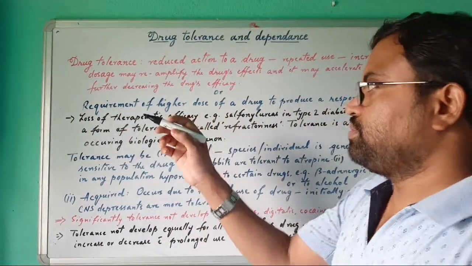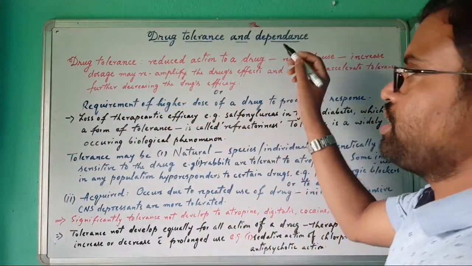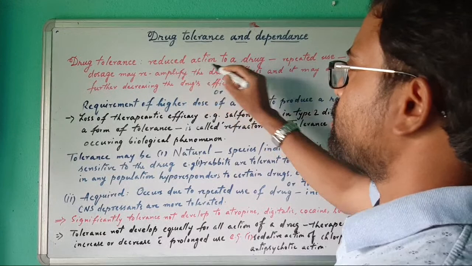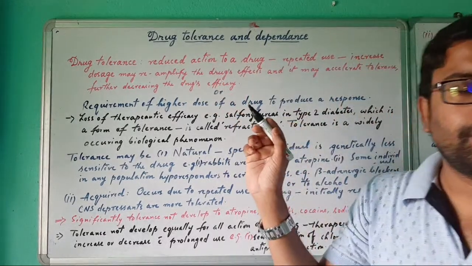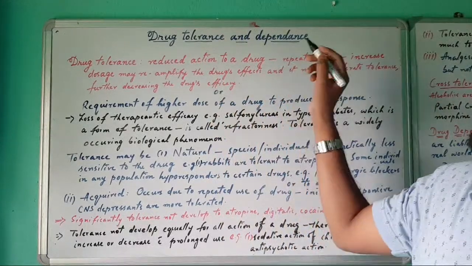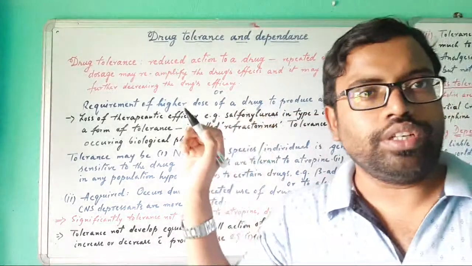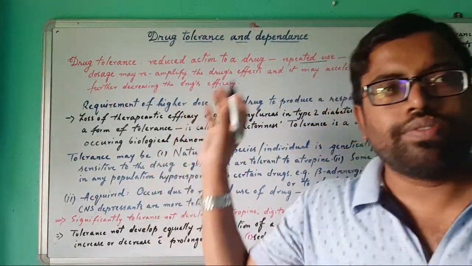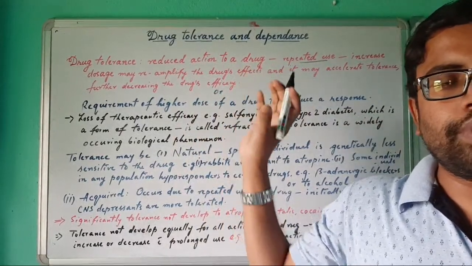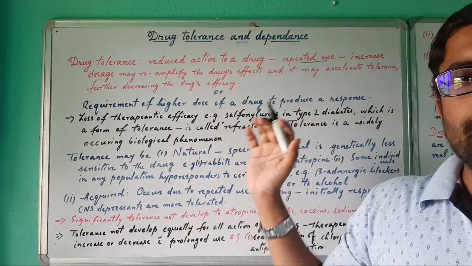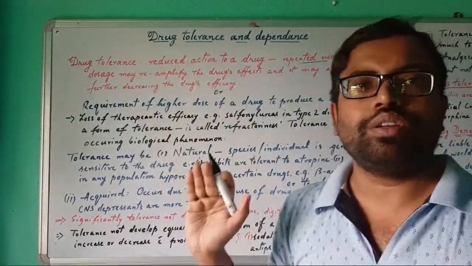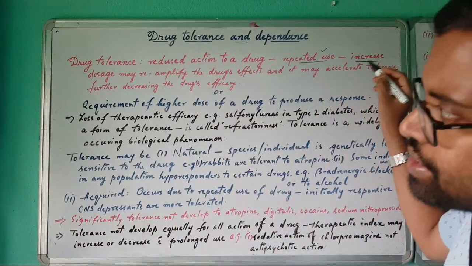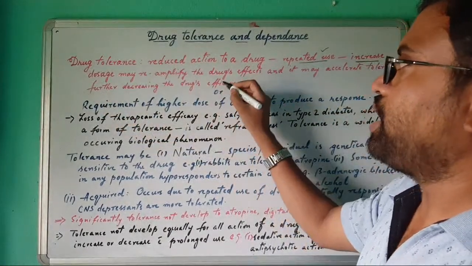Drug tolerance, in simple terms, is the reduction of the action of a drug which the patient is taking. That particular drug is reducing its action in that patient. Why is it happening? Because of repeated use. If a drug's effectiveness is reduced by repeatedly taking the drug, that means it may be tolerated. That is the first cause. Then, increased dosage may re-amplify the drug's effects.